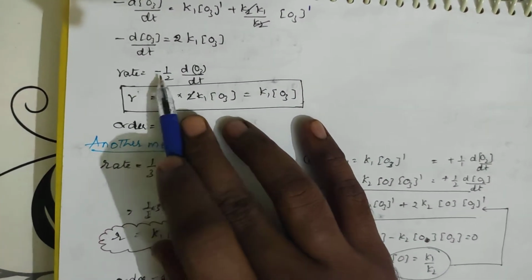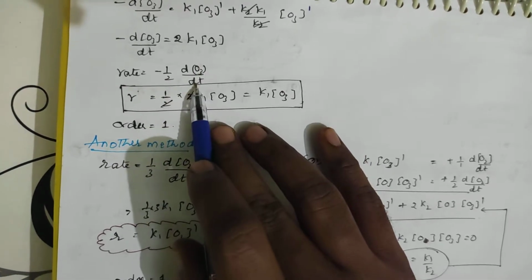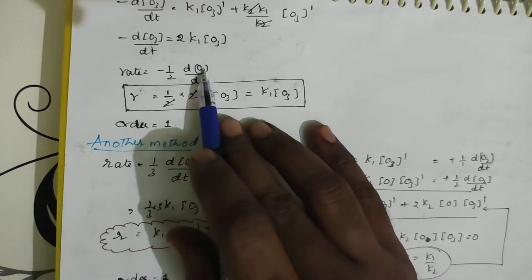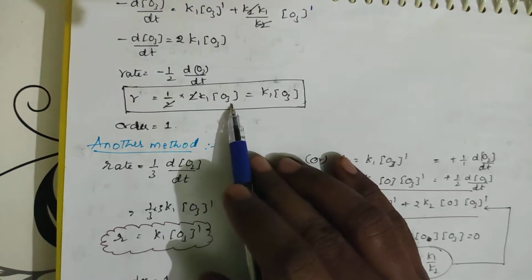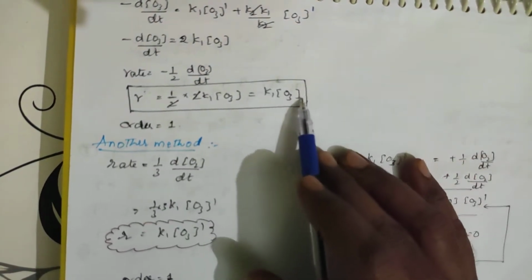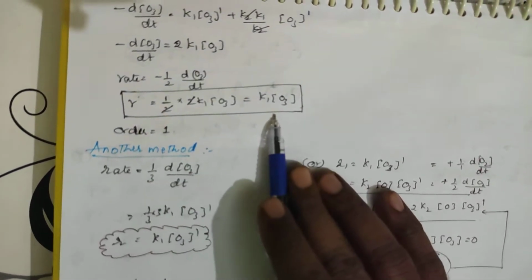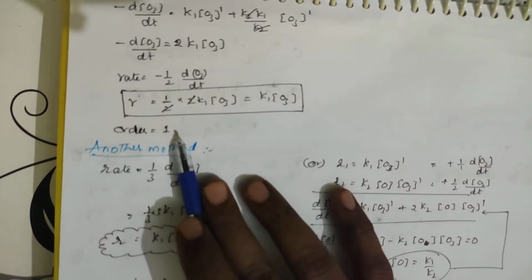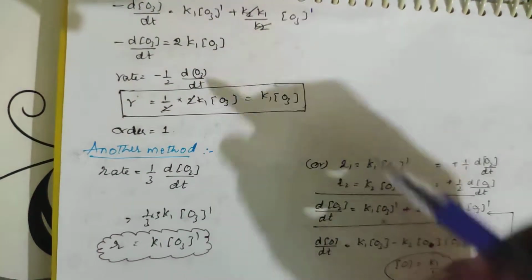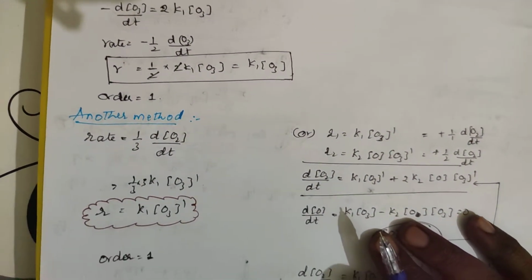But you require rate is equal to minus half d[O3]/dt, right? So minus d[O3]/dt you have calculated here. So it is half into 2 K1 [O3]. 2 will be cancelled, K1 [O3]^1. So this is the rate of the reaction. So what is the order now? Order is 1. This is the rate equation. You have understood this? Once again go with respect to that and solve that.